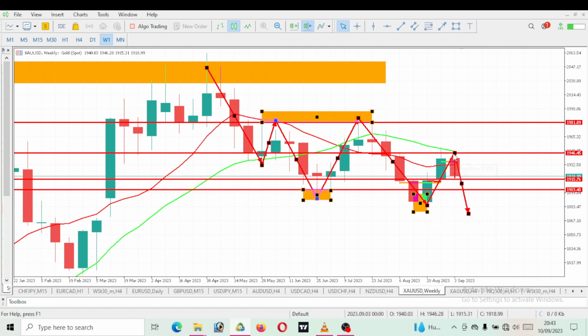Now this is a correction, a lower high here. After that lower high, of course, we are expecting a new lower low. So a new lower low will be playing out on gold, and that new lower low needs to take out this previous low. That is to tell you that since we had a bearish move last week, this week also we should be expecting a bearish movement on gold.